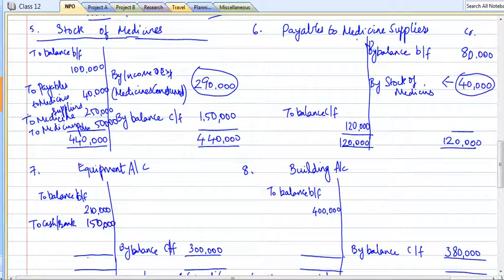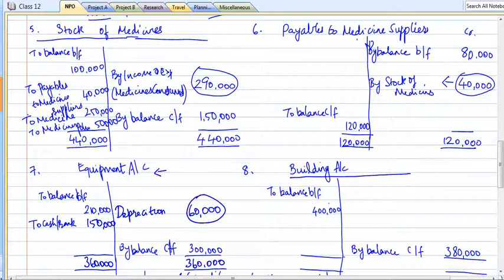Okay, so totally how much we have? 3,60,000. But the closing balance is only 3 lakh, which means what happened to the 60,000? See, this is a fixed asset. So obviously the next thing you should get into your mind is depreciation. So this is the depreciation, which is 60,000. We will take this depreciation to income and expenditure account.